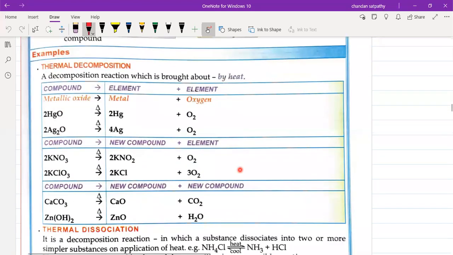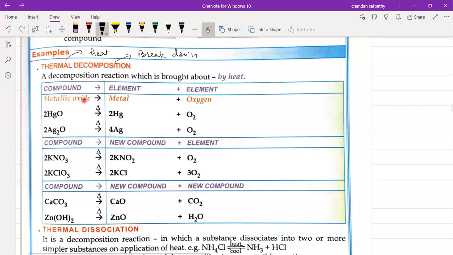Now let us see some types of decomposition reaction. The first type is thermal decomposition reaction. Now what is this thermal? Remember, the word thermal means heat and decomposition means breakdown. Whenever any substance breaks down due to heat, it is called a thermal decomposition reaction. Definition: a decomposition reaction which is brought about by heat is called a thermal decomposition reaction. Let us take an example. Metallic oxide, what is a metallic oxide?